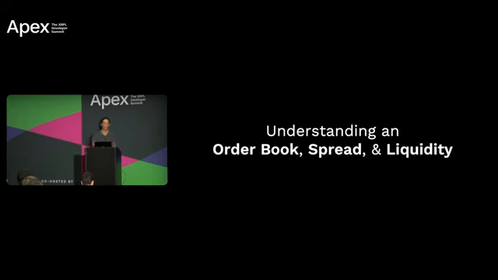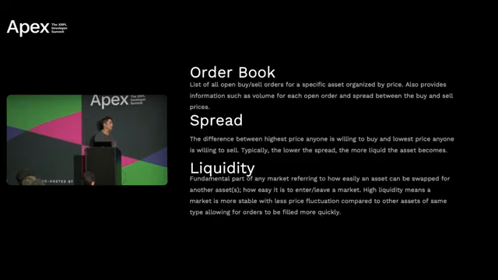So understanding an order book, spread, and liquidity. An order book is a list of open buy and sell orders for a specific asset organized by price, and it also provides information such as the volume for each open order and the spread of that asset. The spread is the difference between the highest price anybody is willing to buy and the lowest price anybody is willing to sell. Typically, the lower that spread is, the more liquid that asset becomes.